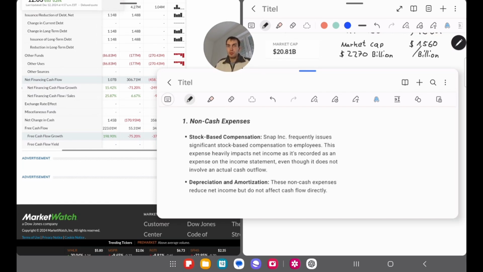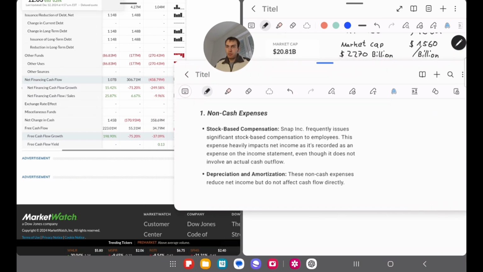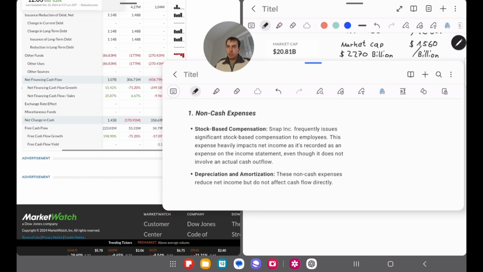They increase the shares outstanding and they pay the employees with shares. So this is part of the salary. So why is it not showing in the free cash flow? Because the free cash flow only shows the money that comes in and the money that goes out. So that's why it's showing in the net income and not in the free cash flow. So I think they pay a lot of salary with shares.